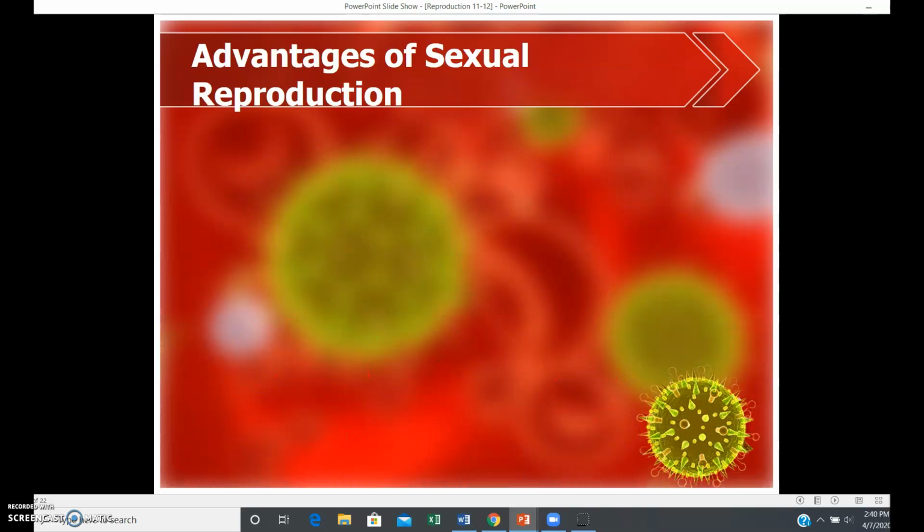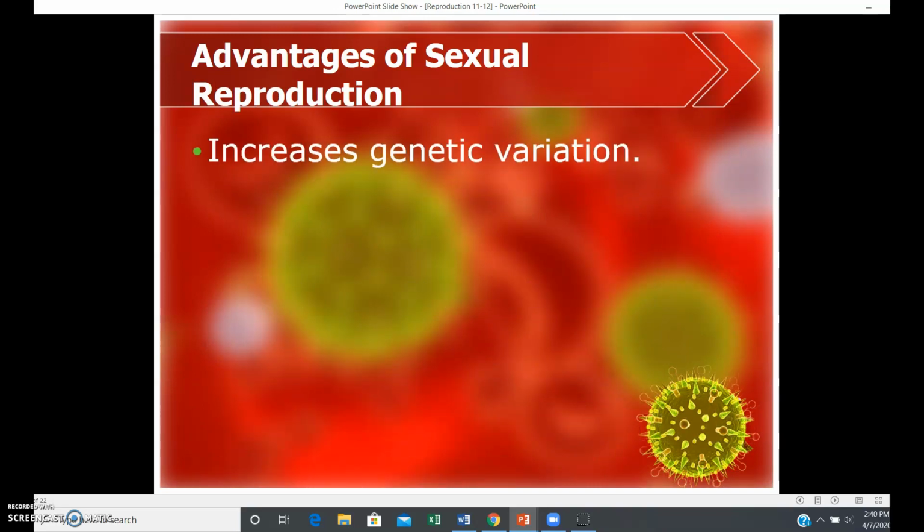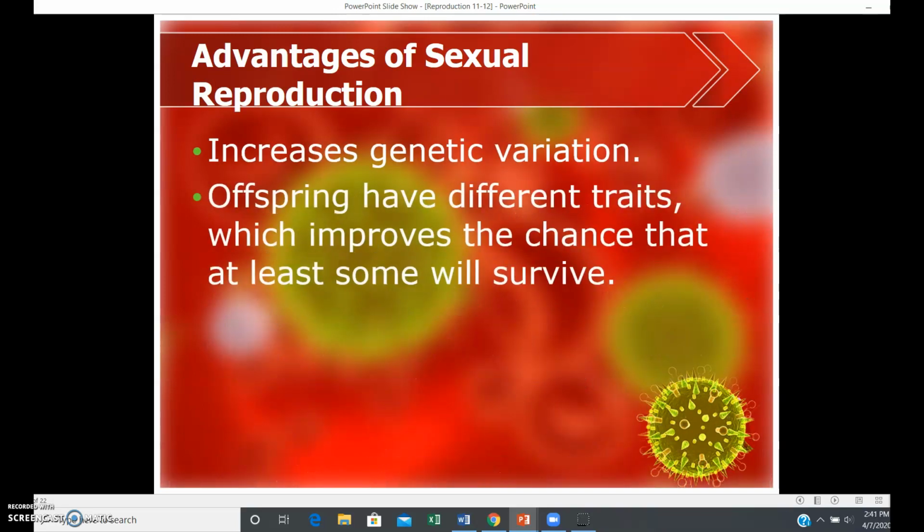The advantage of sexual reproduction is that it increases genetic variation. So if you're a plant and you're budding, you're getting an exact copy of yourself. But if you're a plant undergoing sexual reproduction, you can have some genetic variation, like those flowers we saw, one was red, one was white. When they cross over, they're pink. There's your variation.